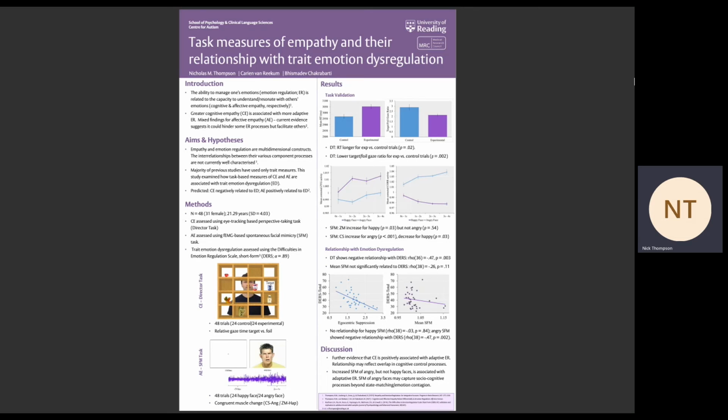Contrary to our expectation, the mean overall spontaneous facial mimicry metric was not significantly related to the DERS. However, when examining this separately for happy and angry faces, we observed that happy face mimicry showed no relationship with the DERS, but mimicry of angry faces showed a strong negative relationship with the DERS. This suggests that higher levels of trait emotion dysregulation were associated with reduced spontaneous mimicry of angry, but not happy, facial expressions.